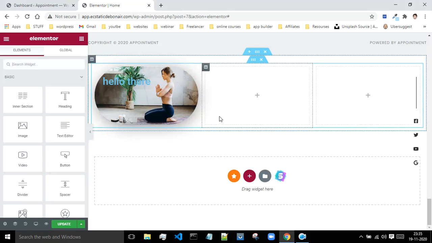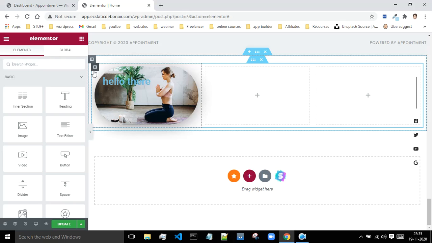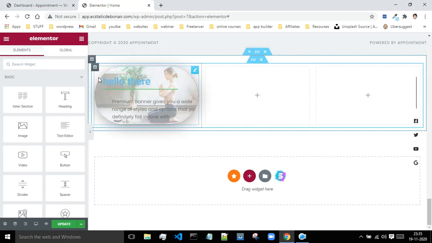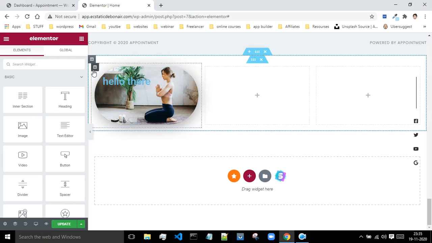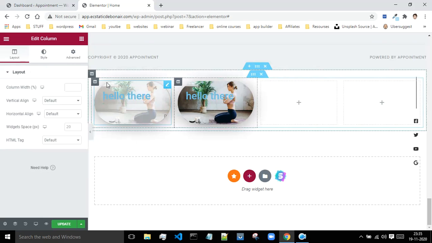Okay, so now let me just remove this. If you want to duplicate this element horizontally, then click on this column tab, right click and click on duplicate. Okay, so now I'm having this another element.